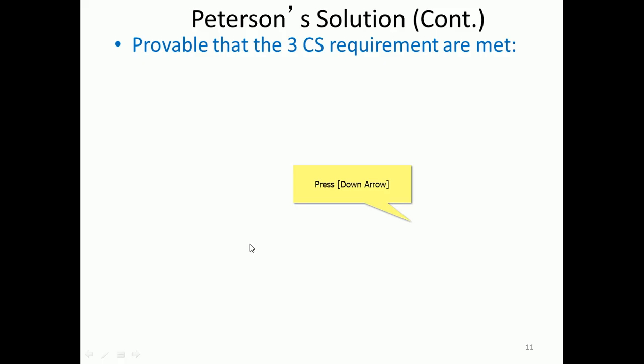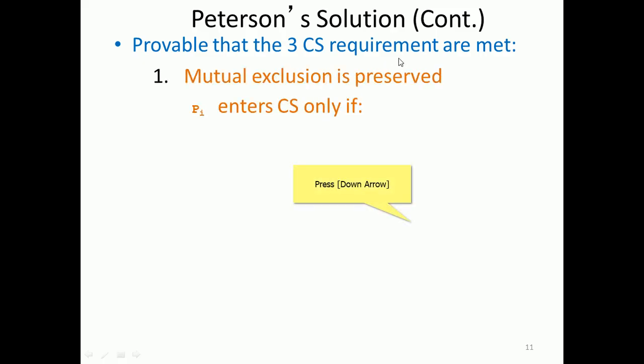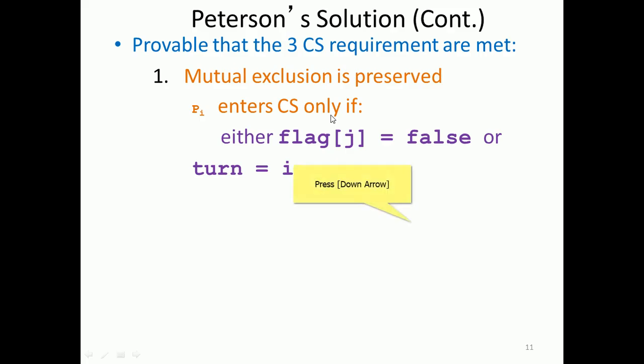Let me prove that the three required conditions are met. Who are those? Mutual exclusion, progress, and bounded waiting. Mutual exclusion is preserved here: Pi enters the critical section only if either flag j is equal to false or turn is equal to i. Any one of them, flag j equal to false or turn equal to i, helps Pi enter the critical section.